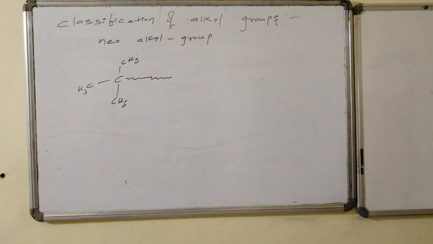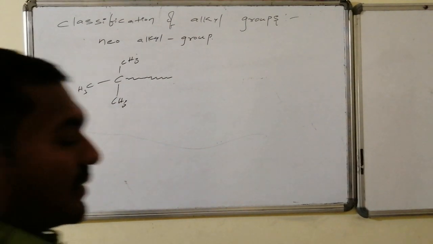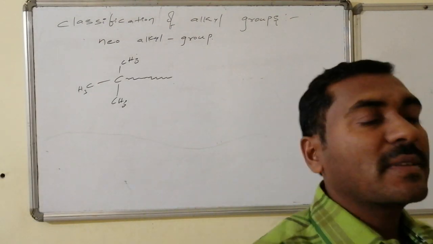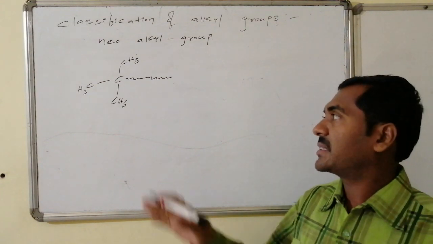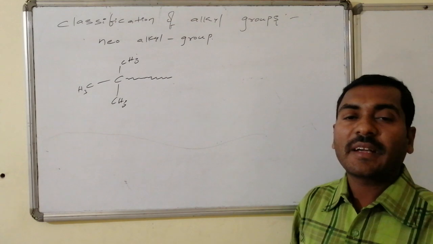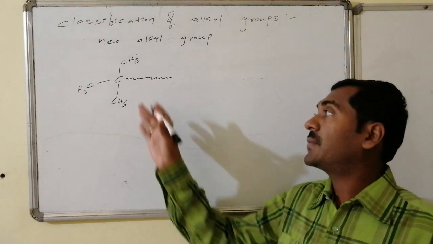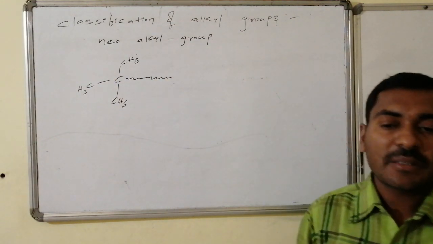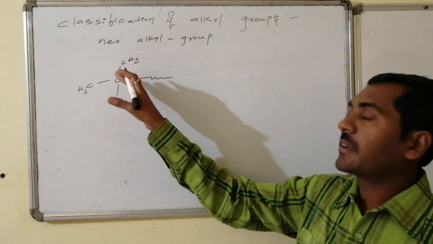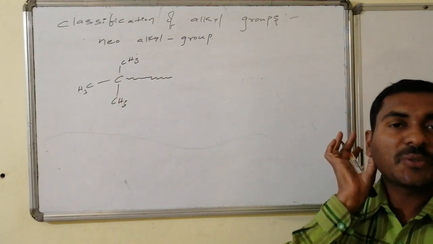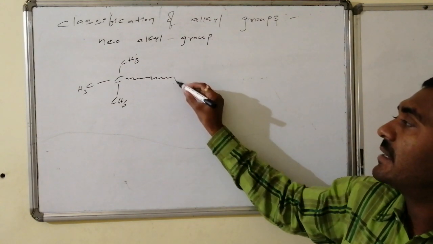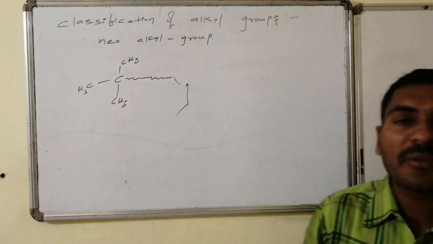Yes, another leftover alkyl group is the neo-alkyl group. In this, the alkyl group is associated with a tertiary carbon atom at one end, consisting of 3 methyls as its substitution, followed by all the remaining carbon atoms in a linear chain without any substitution, and it is connected at the other end with the group. Such kinds of compounds are said to be